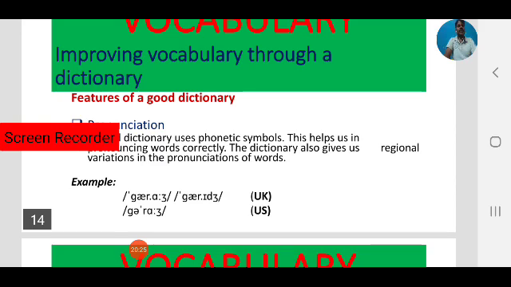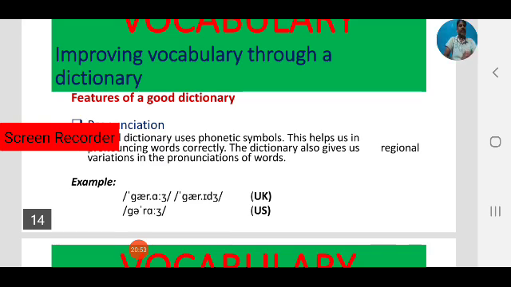So in British English, two pronunciations are there. Garage, that is one, garage. How do you pronounce the word garage in American English? In American English, we pronounce garage. In British English, garage. Like so, the pronunciation is also different from British English to American English for words.